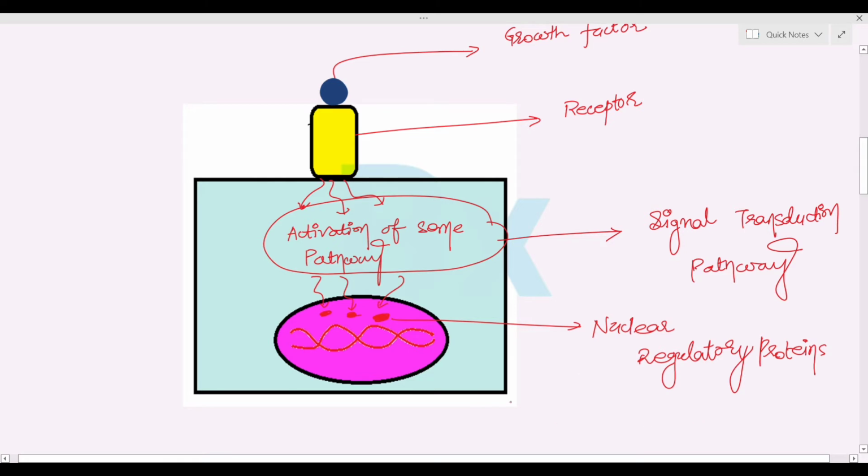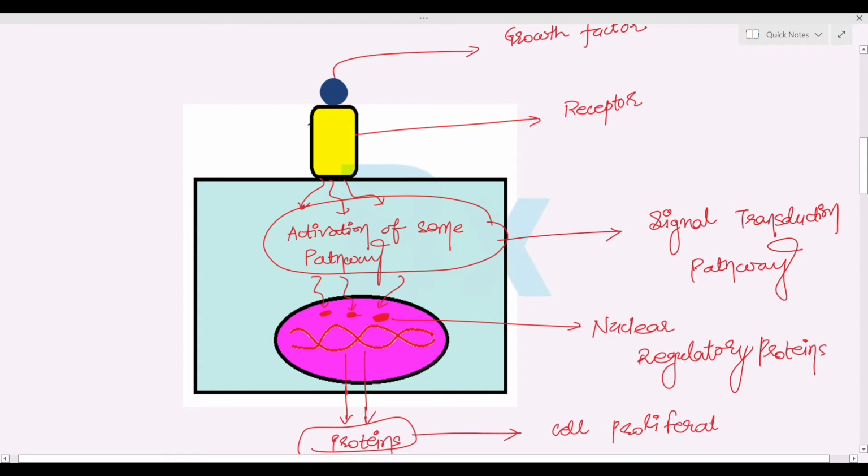So they will regulate the transcription. After that, this DNA undergoes transcription, then translation, and forms the proteins. And these proteins will further lead to cell proliferation.